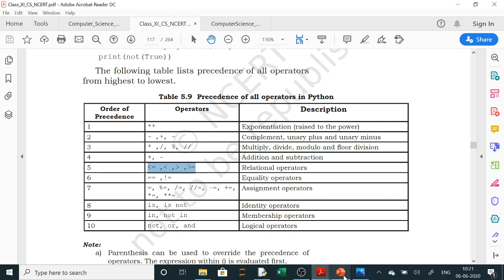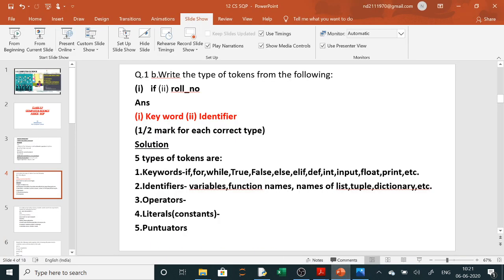So this we have already studied. Now here if is a keyword and roll number is an identifier. So this you have to write as the answer.